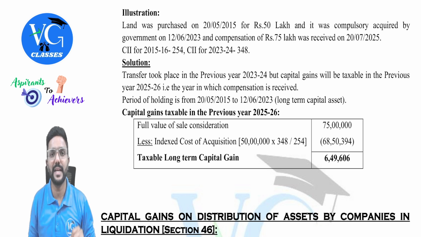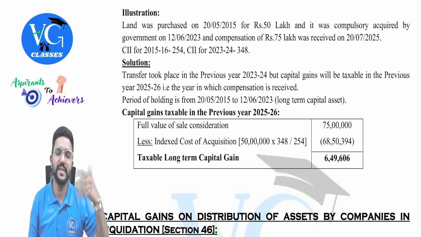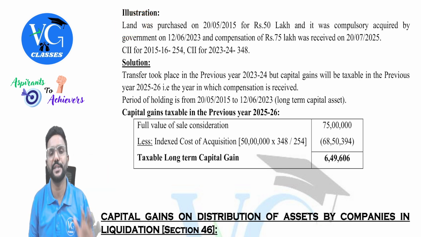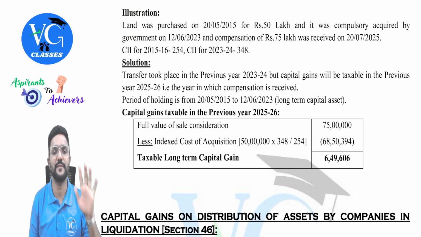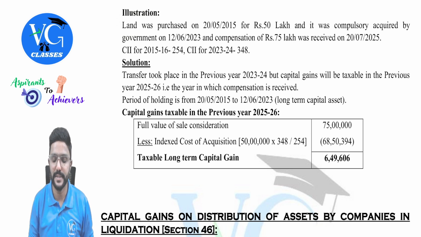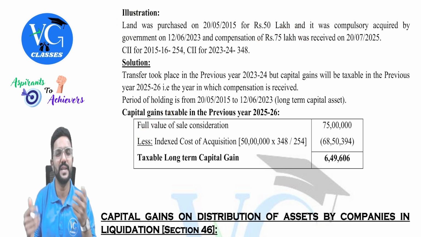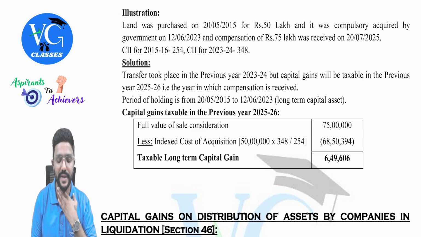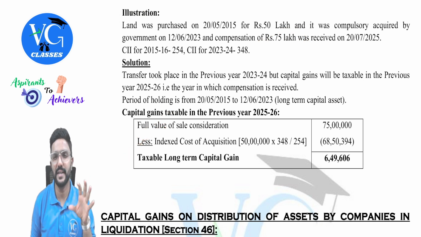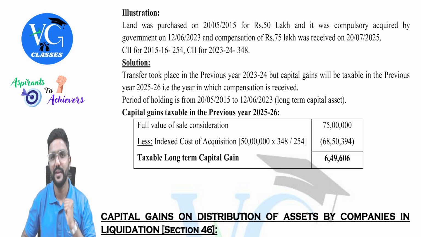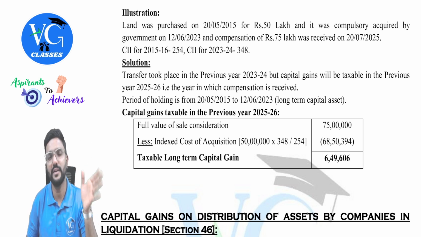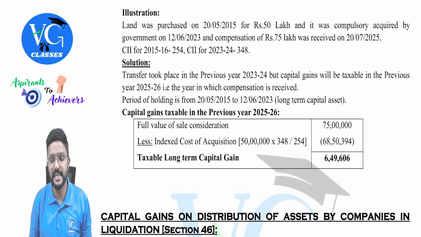Now, when I am computing the capital gain, is indexation available? Yes. Actually, here it is land. Even if it is any other long-term asset also, indexation is available. Why, sir? Because the date of transfer is before 23rd July 2024, guys. Okay, sir. Fine. So, how do I compute the capital gains? Full value of sale consideration 75 lakh. Assume there is no expenses on transfer and all. So, indexed cost of acquisition. How do we calculate indexation and all? I will teach you. Don't worry. I hope you guys already have a knowledge of it. But still, I will take care of it a little later.